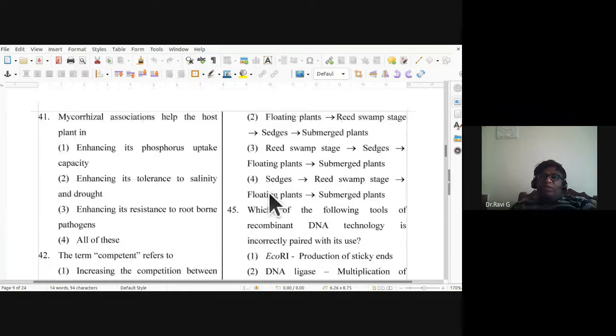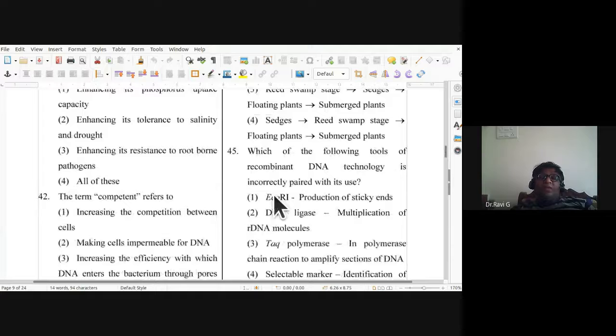Next one is a very good question. It is 41st. See, the mycorrhizal associations help the host plant in. So what does this mycorrhizal association help the native plant with? It helps in enhancing its phosphorus intake, enhancing its tolerance to salinity and drought, enhancing its resistance to root-borne pathogens.